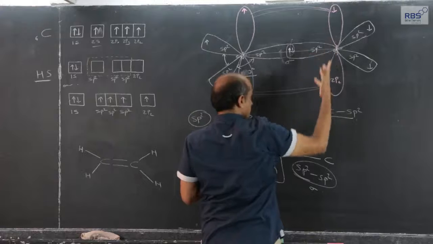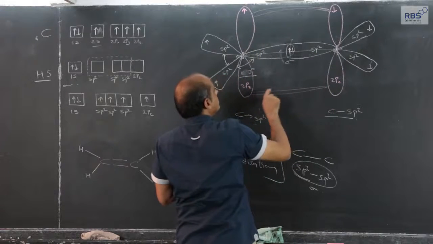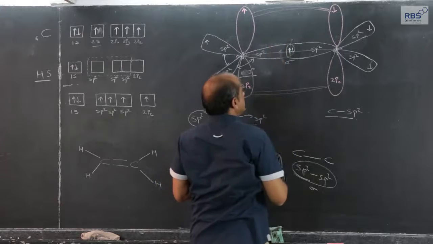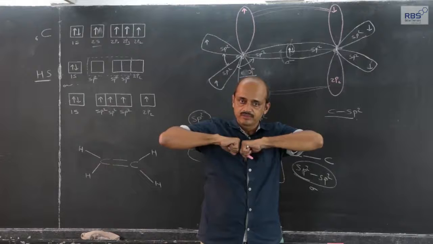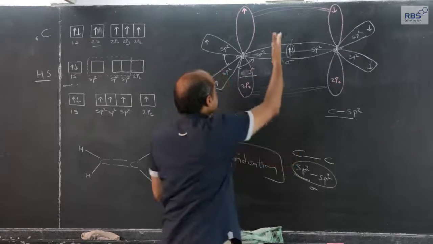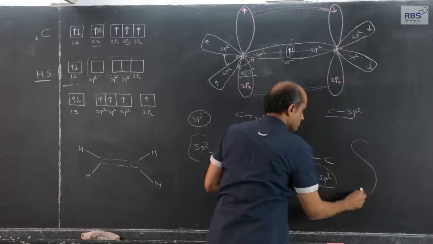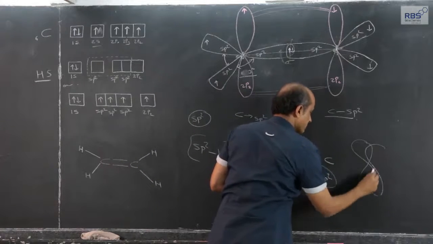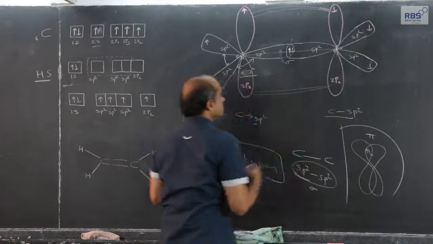We are habitual in our chemistry to represent p orbitals in this fashion. Therefore, we have to represent by using such lines. It is actual overlapping. The moment two orbitals overlap, there is actual pp overlapping, and this pp overlapping gives rise to what we call a pi bond.